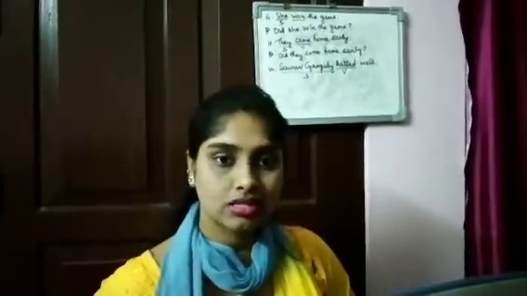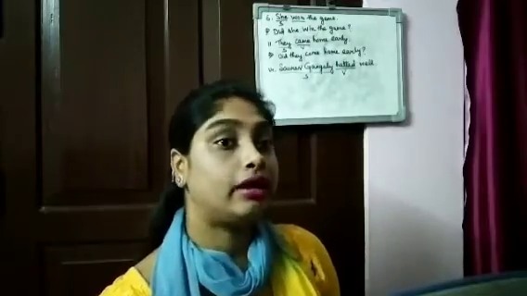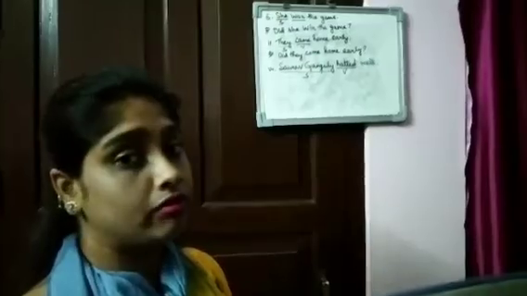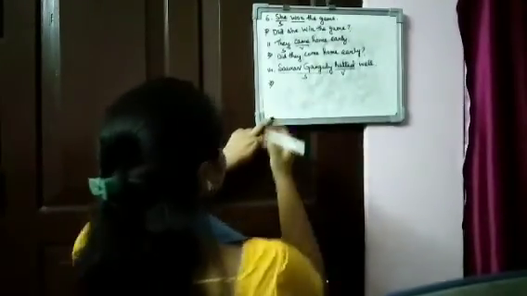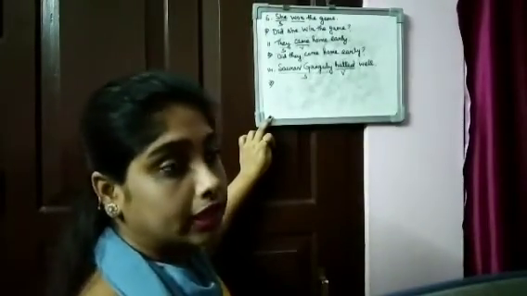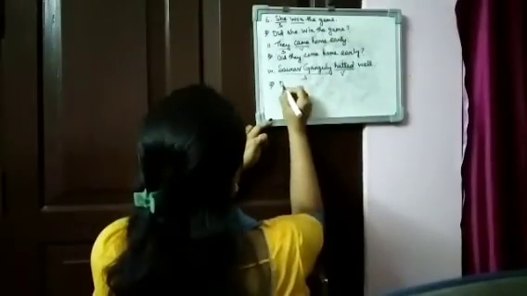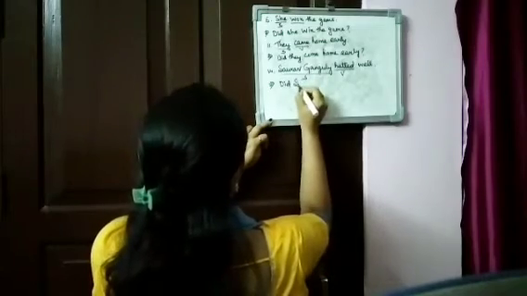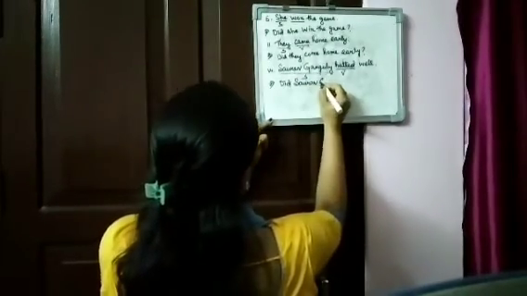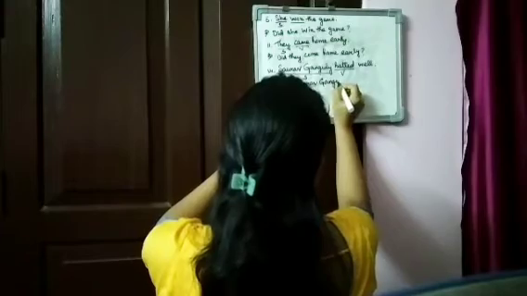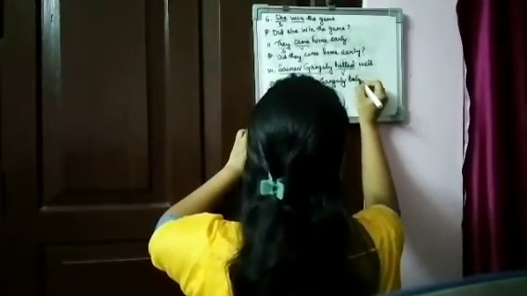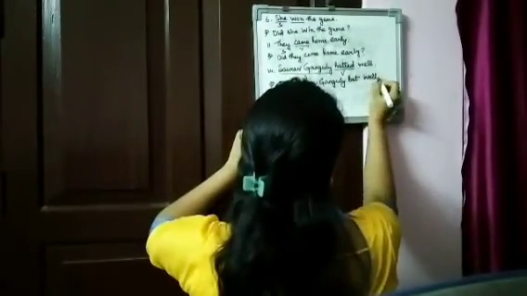Bats will be present tense, batted will be past tense. Now again, the same thing. We don't have an auxiliary. We have to put an auxiliary. We will put do, but in past tense. We will put did. Did Saurav Ganguly bat well?